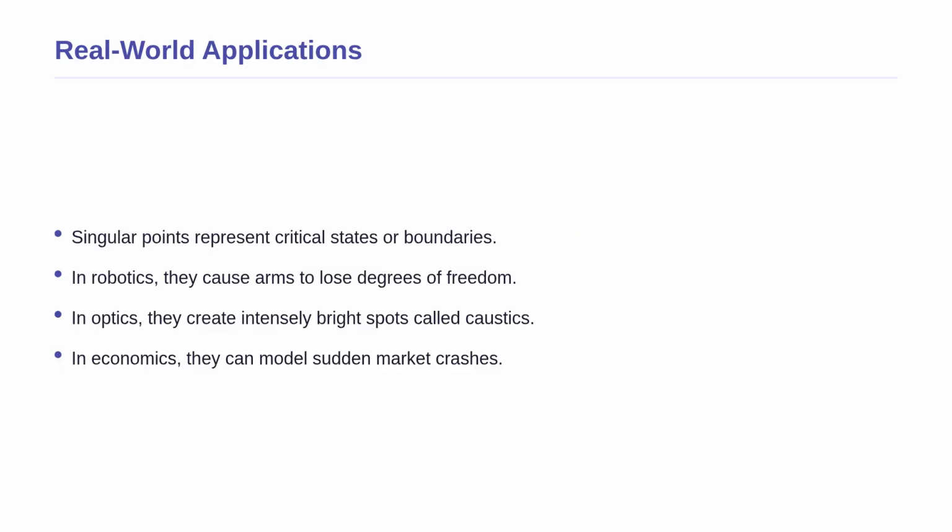Now that we have mastered finding and classifying these points, you might wonder why they matter in the real world. In physics and engineering, singular points almost always represent critical states or points of catastrophic failure. For example, in robotics, a singular point is a physical position where a robot arm gets stuck and loses a degree of freedom, potentially breaking the machine if forced.